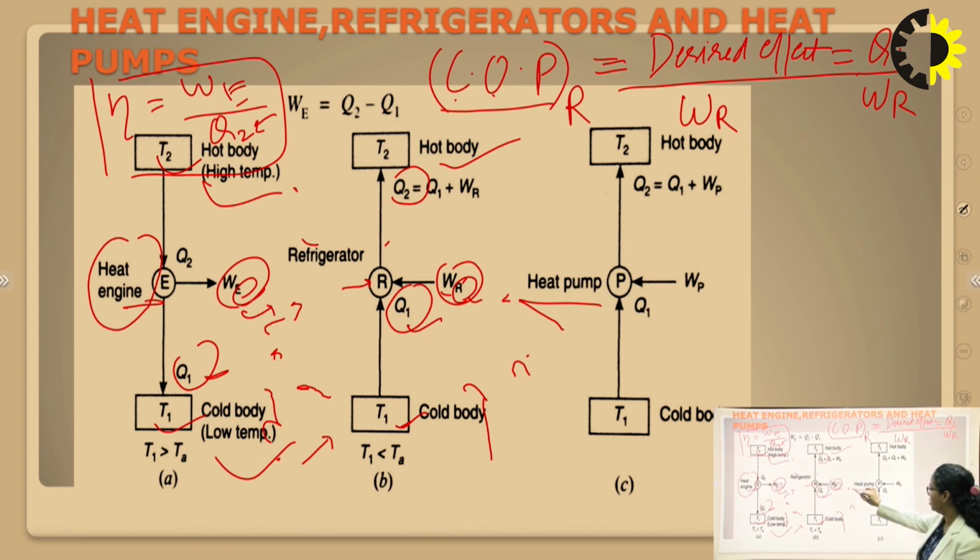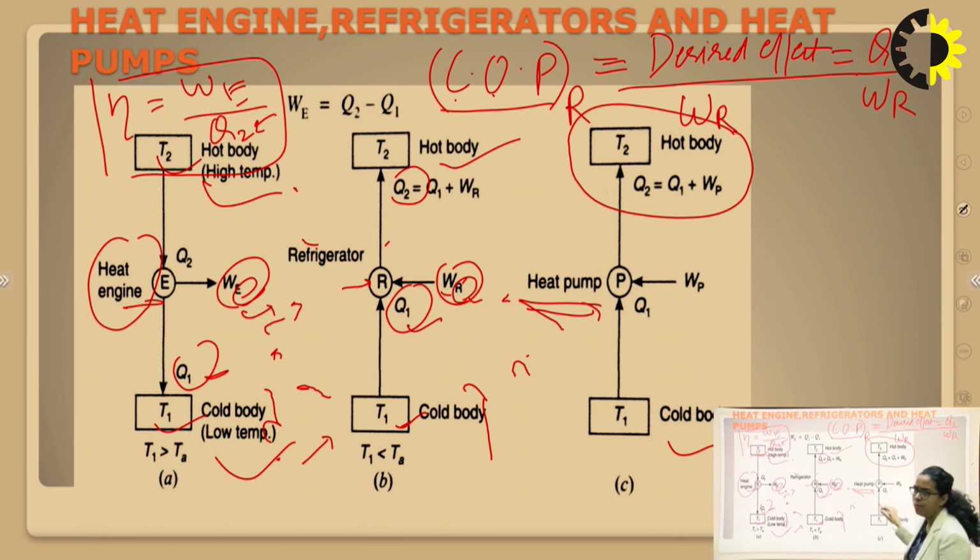Now come to the heat pump. This is the basic difference between refrigerator and heat pump: the objective is different. In the case of a heat pump, we talk about the hot body only. We don't focus on the cold body. So in this case, we have to maintain the hot body temperature, which must be higher than the surrounding.